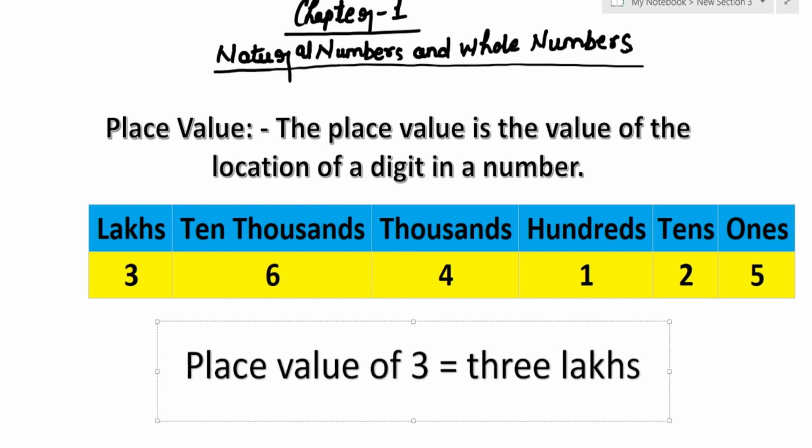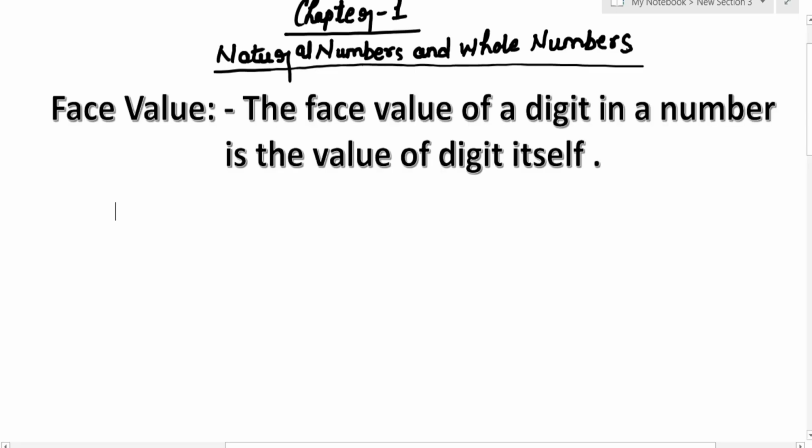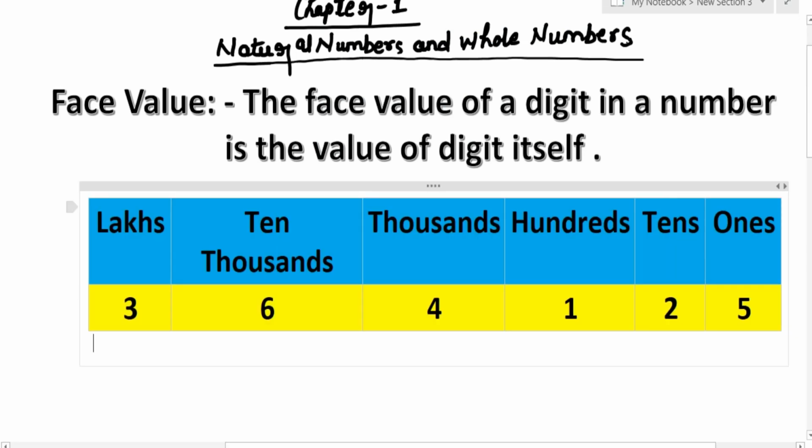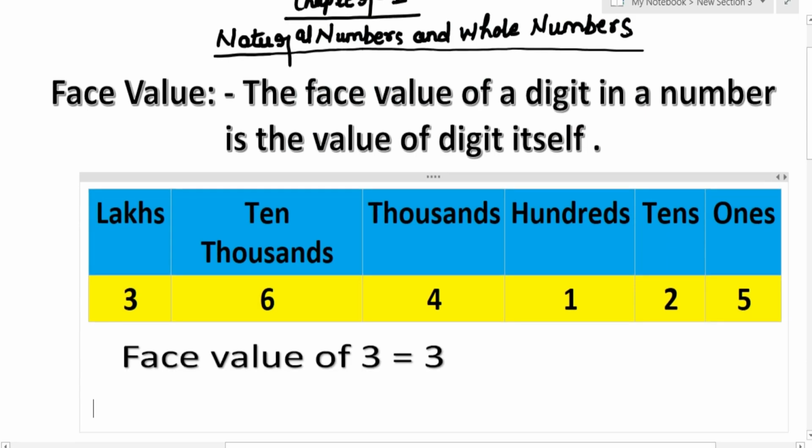Now next is very important, that is the face value. What do we understand by face value? The face value of a digit in a number is the value of the digit itself. इसका मतलब कोई भी digit का face value वो खुद होता है. So in the given table, the place values start with ones, tens, 100, 1000, 10,000, lakh. Suppose I ask you what is the face value of 3? The face value of 3 is 3 only. Why? Because I already told you the face value of a digit is the number itself.